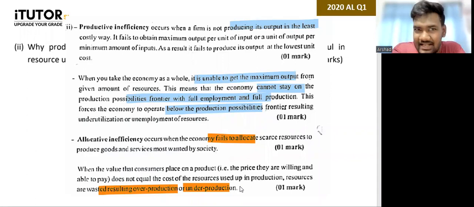Can you handle something like that? Now, those are kind of new questions. You might not find this in your tute, but based on some common sense, you have learned allocative efficiency and productive efficiency, so inefficiency has to be the opposite of that. It can occur even if the economy is productively efficient. Yes, you can say that: even when there is productive efficiency, you can have allocative inefficiency.